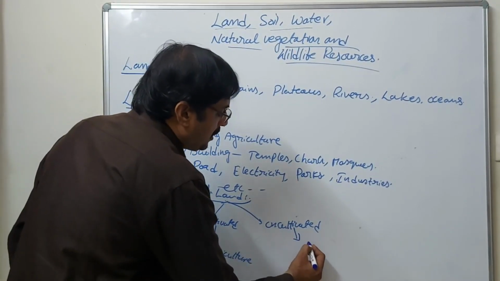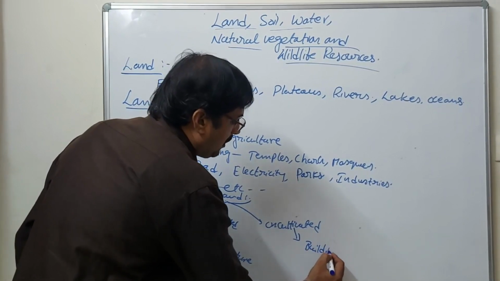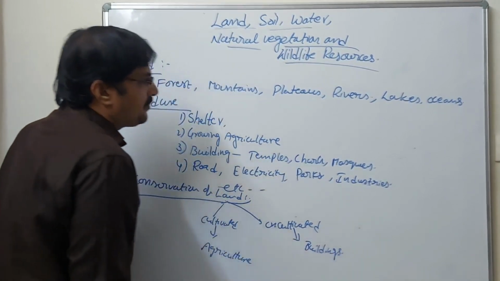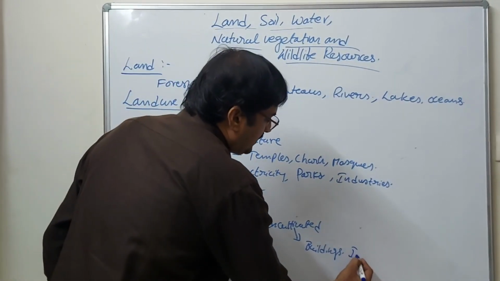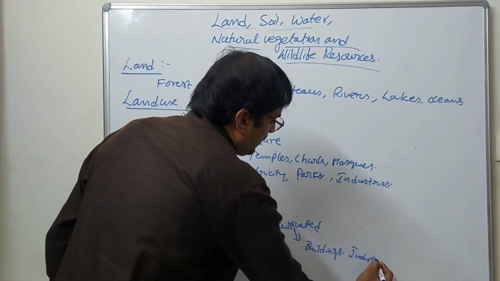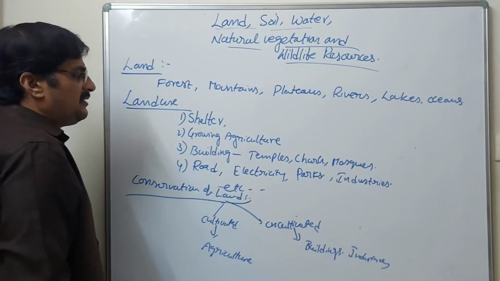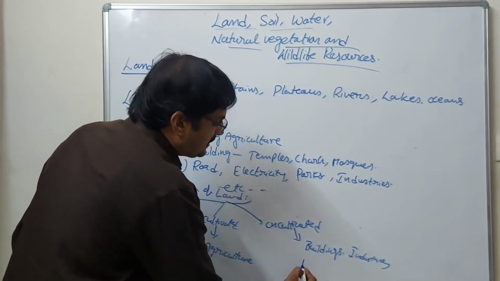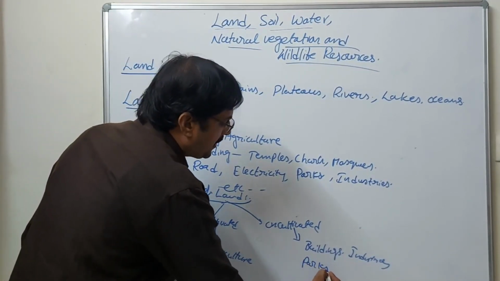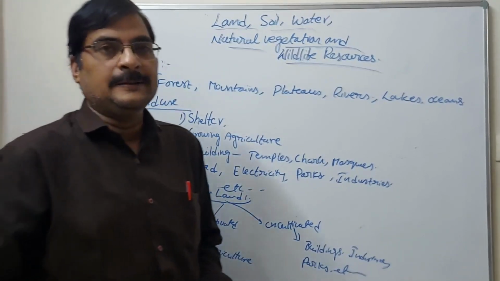Uncultivated land is used for the construction of buildings for the shelter of the people, for industries, and also for public places like parks, etc. We are using the uncultivated land.